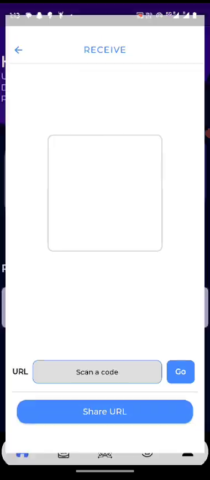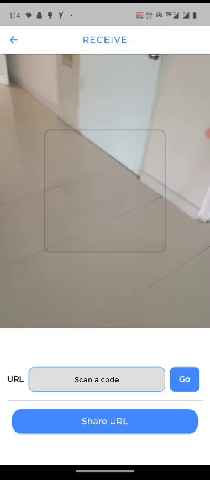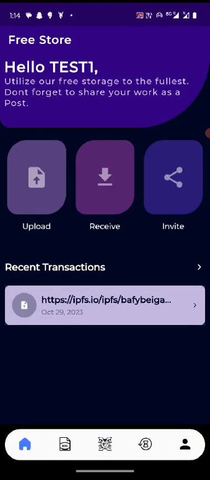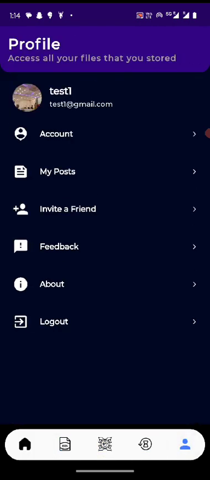Also you can receive QR codes. We have also integrated this. If you have some user who is using our application who has generated a QR code, you can always scan that, and you can share that URL as well. Then you can invite others to our application. So public content, recent transactions and everything. So this is our application basically.